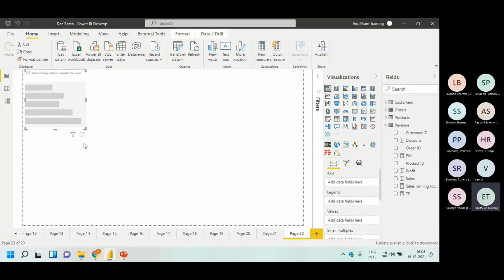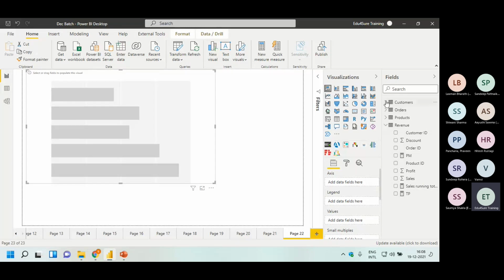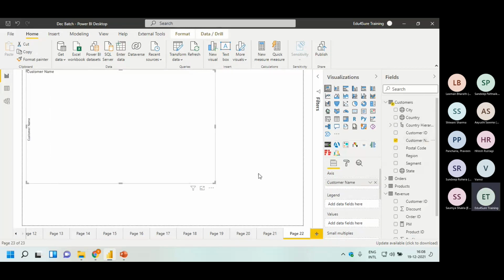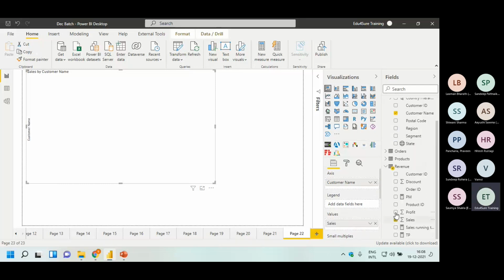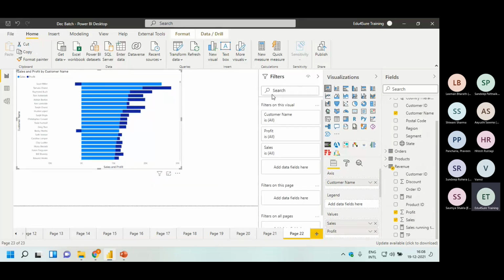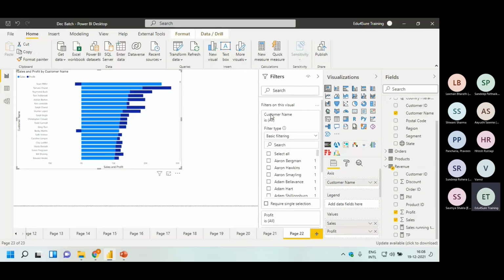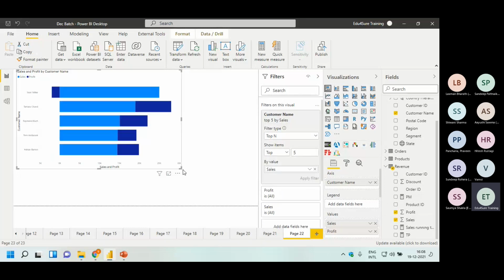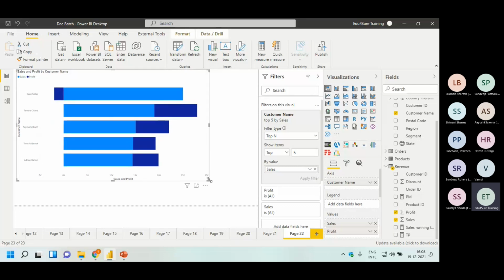For example, I'm taking this first one. I am taking customer name, then I'm taking profit and sales. And I want the top 5 customers on the basis of sales. So I'm coming to customer name, and I'm saying top 5 customers on the basis of sales. So I have applied that filter also. Now, is this answering your question?